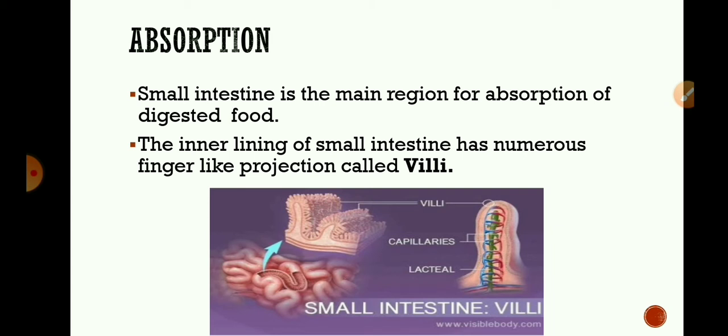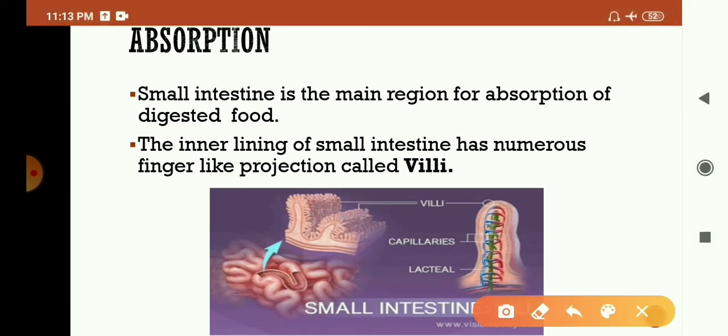The inner lining of the small intestine has millions of tiny finger-like projections called villi. Villi increase the surface area for absorption of digested food. Villi are richly supplied with blood vessels which absorb food into the blood of the body. This is the figure of villi. Millions of villi are present in the walls of the small intestine, and they are supplied with blood capillaries for the efficient absorption of the digested food.